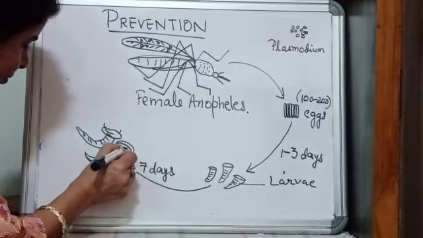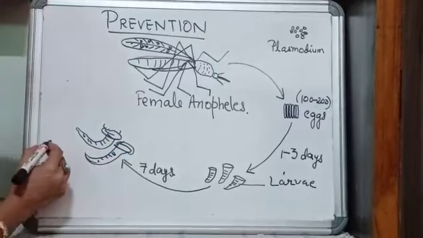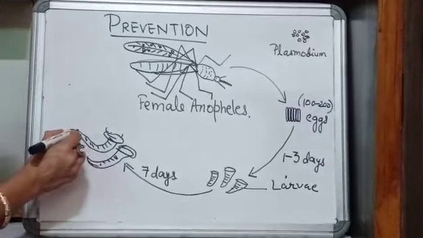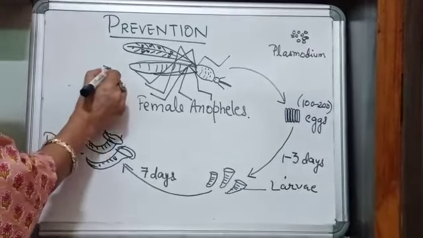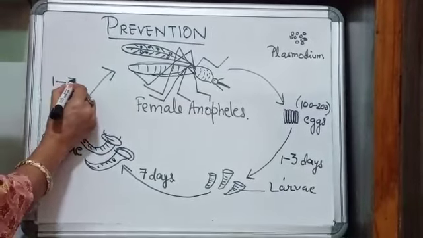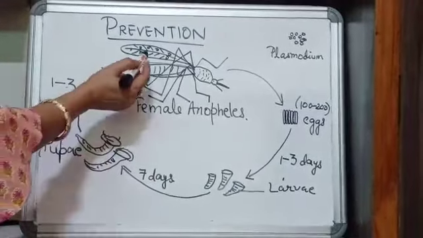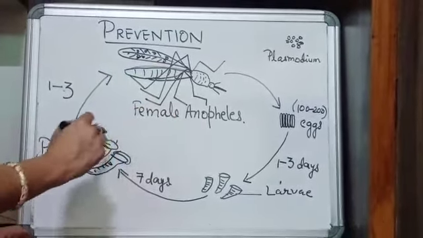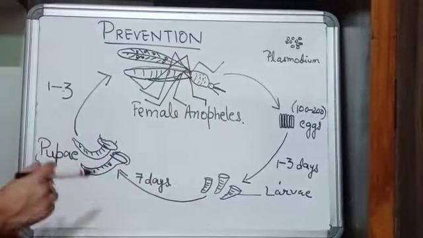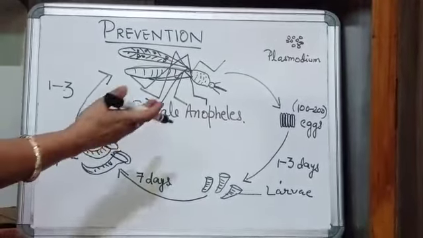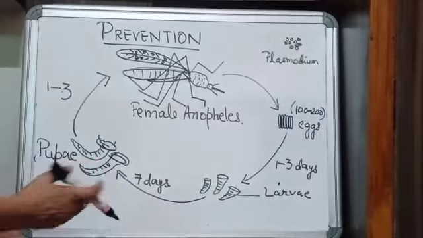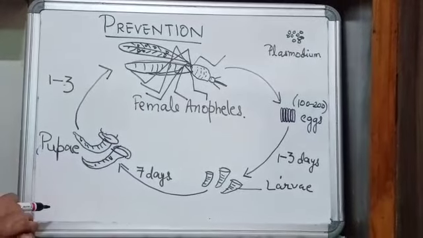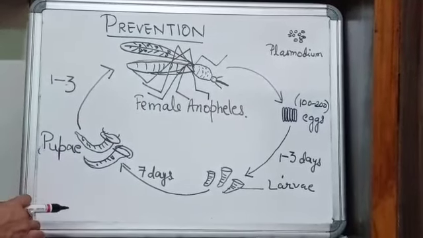Okay. And depending on the temperature, within 1 to 3 days, these pupae develop wings and change into adults. So, you can see that the mosquito's life cycle is only a few weeks. But because they lay so many eggs, they breed very quickly. And what is the breeding season of mosquitoes? It is generally the rainy season, July and August in India.